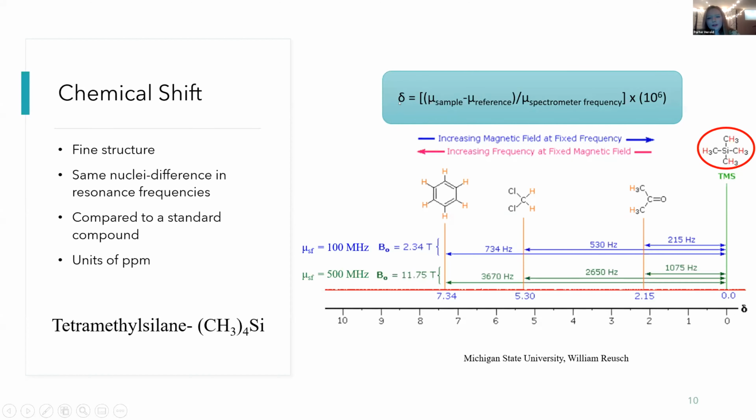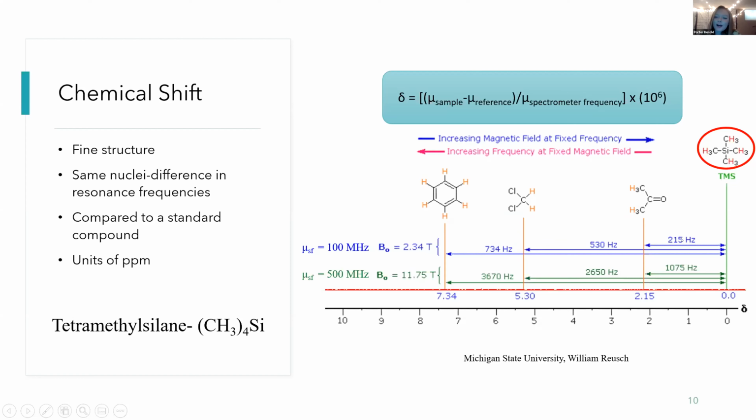Chemical shift is a lowercase delta, and it's equal to the frequency signal from the sample minus the reference frequency divided by the spectrometer frequency times 10 to the 6th. It's multiplied by 10 to the 6th because the spectrometer frequency is on the order of megahertz, or 1 million hertz, and the sample frequency is on the order of hertz. So in order to get a friendly number, we need to multiply by 10 to the 6th.